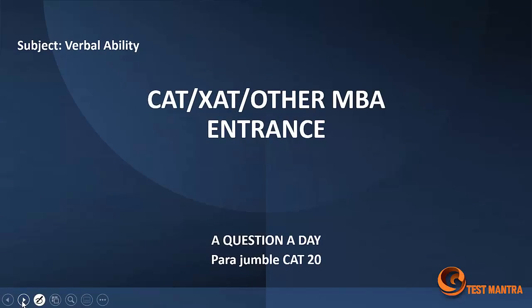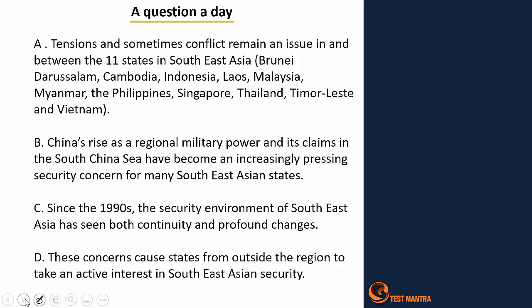Hello everyone. So today we'll work on the verbal ability part. We'll work on the parajumble which has appeared in CAT 2020 slot 1. So let's directly move to the set.